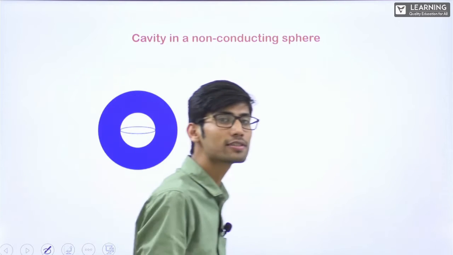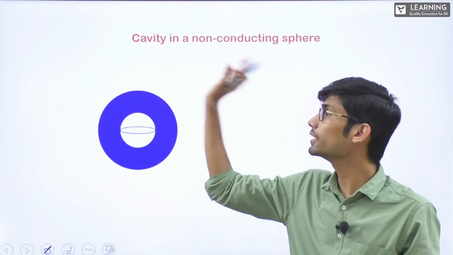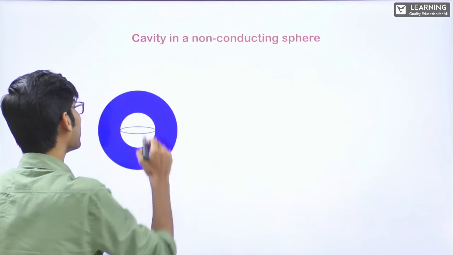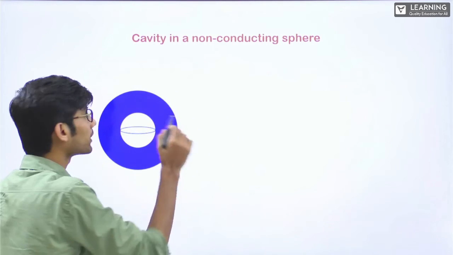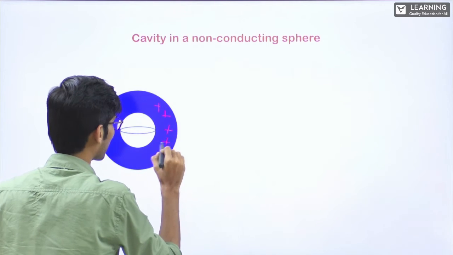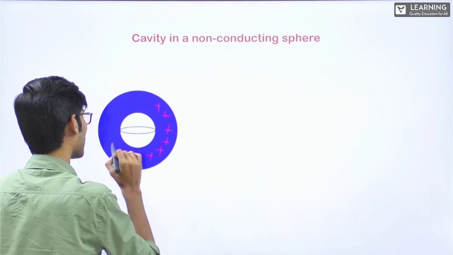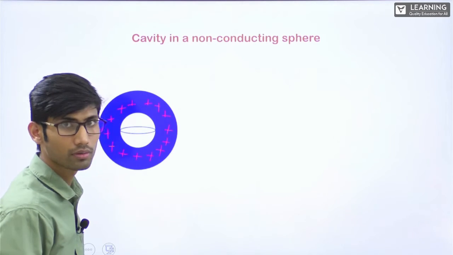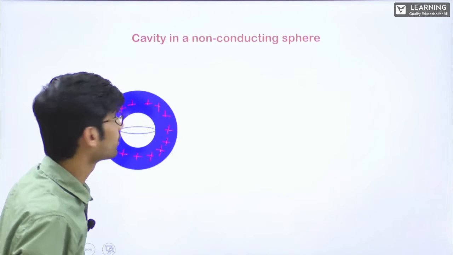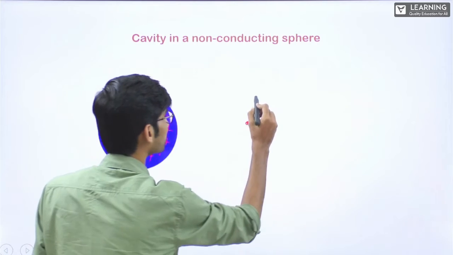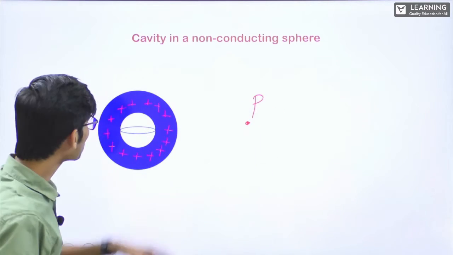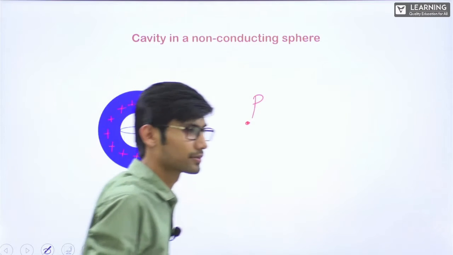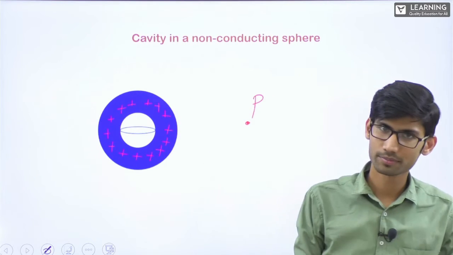Then what kind of questions will come for cavity in a non-conducting? Understand. Here if I distribute that plus Q in this entire thing, fine. Now if I tell to find the potential at P point due to this entire sphere, you know, but here some part of the sphere is missing, right?